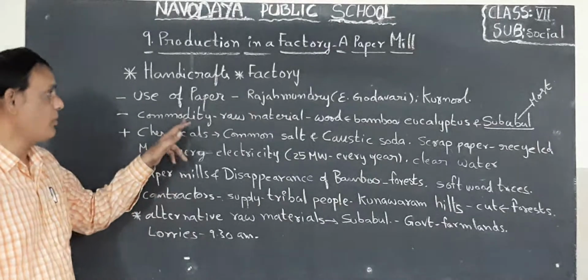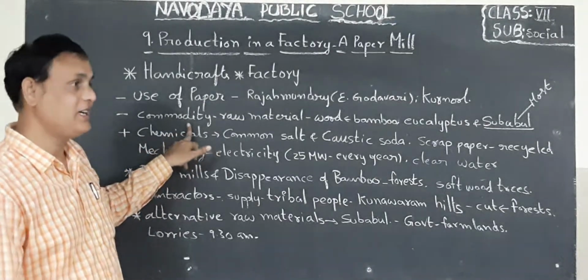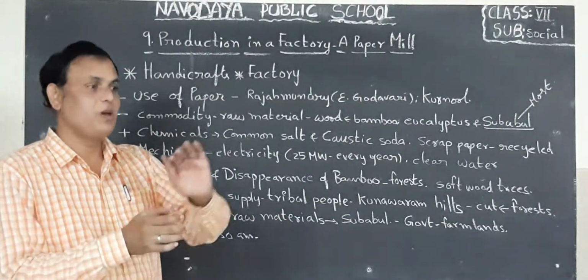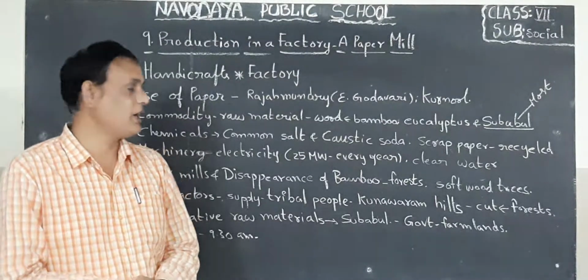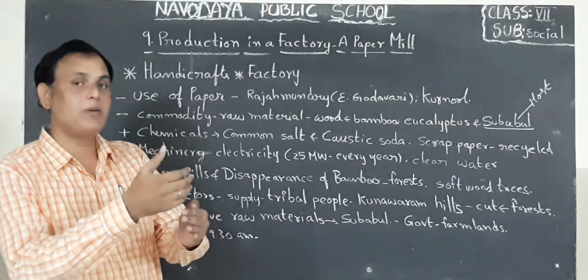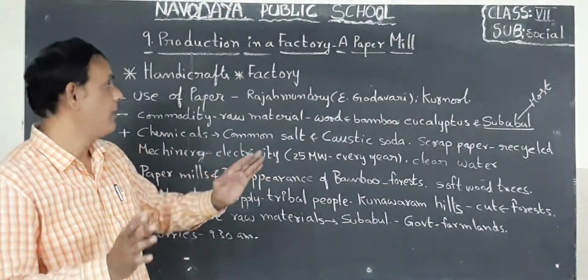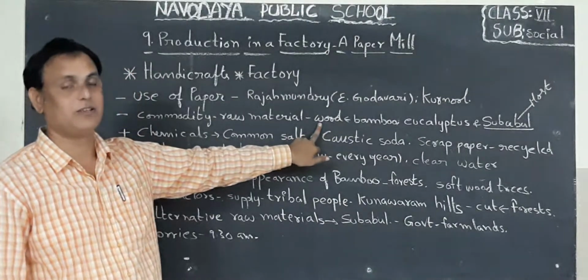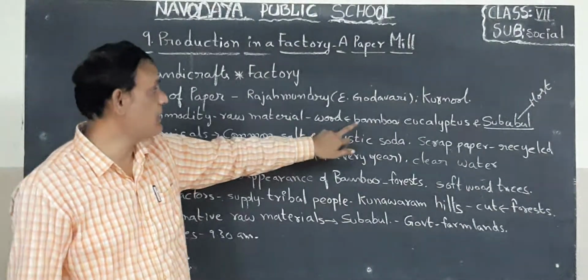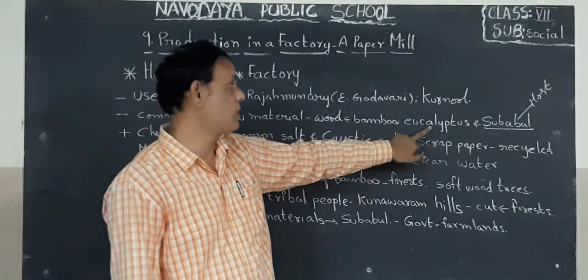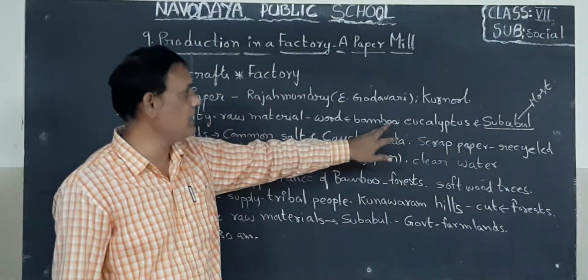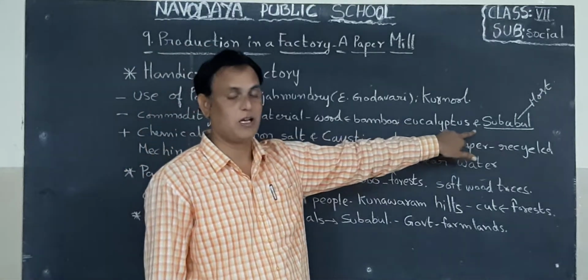Next one, what is the meaning of raw material? Here raw material means required material, that means commodities to make the paper. That is called raw material. So what is the raw material or requirement of paper? Here bamboo, wood is important for production of paper. How is the wood coming? From the bamboo trees and also eucalyptus trees and also subabul trees. So these three are the main important wood for making paper.